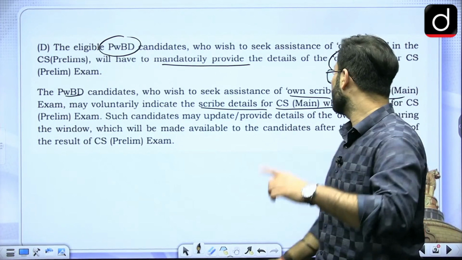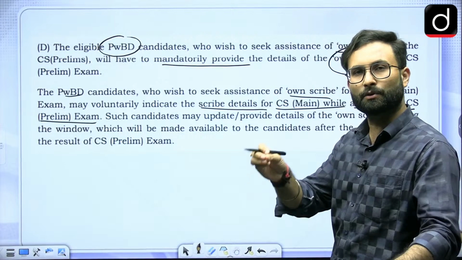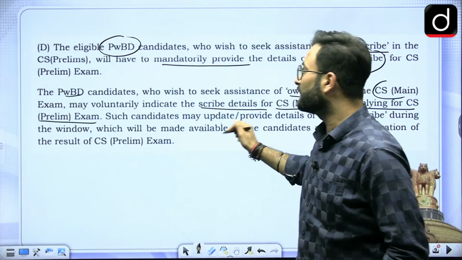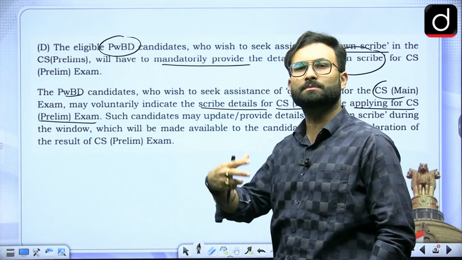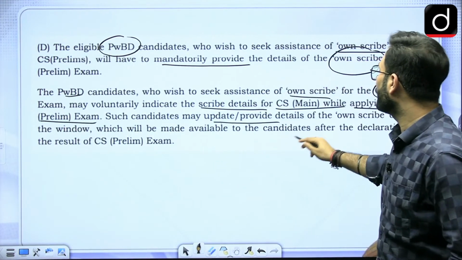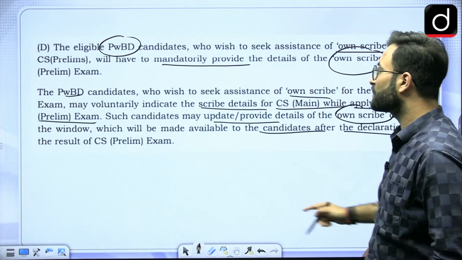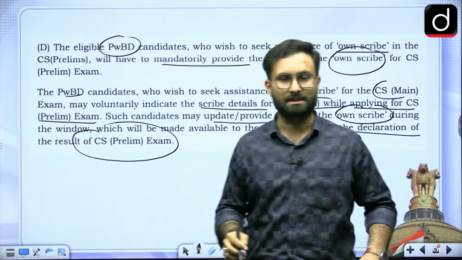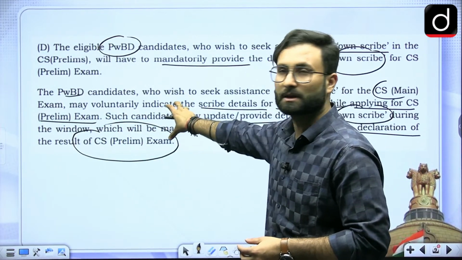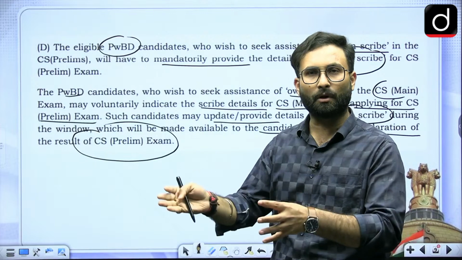So basically when we are talking about applying for the prelims examination, there is a section where you can say that you will also be needing own scribe for the mains exams as well. Okay, such candidate may update. Now if you have by mistake made any kind of change in that, so that you will be doing when there will be a window. Such candidate may update or provide details of own scribe during the window which will be made available to the candidate after the declaration of the results of the civil services prelims examination. So after the declaration of the result, there will be another window wherein you can make change to this particular section. I'm not talking about the whole form, I'm talking about this particular section over here. If you need an own scribe or not, for that you can make a change.